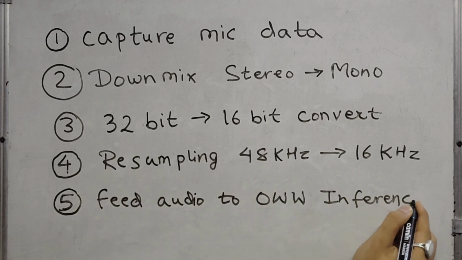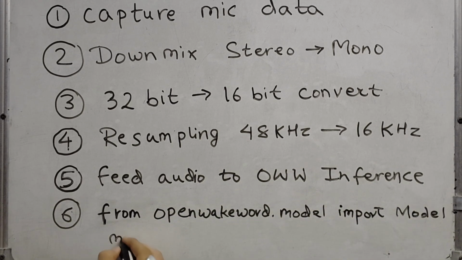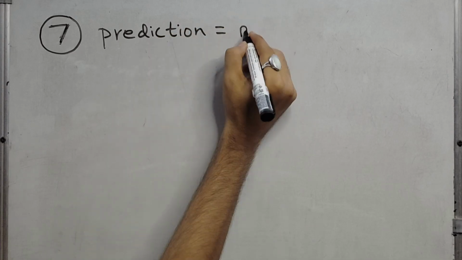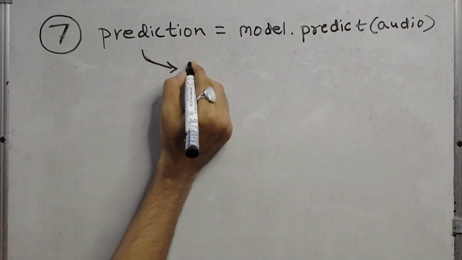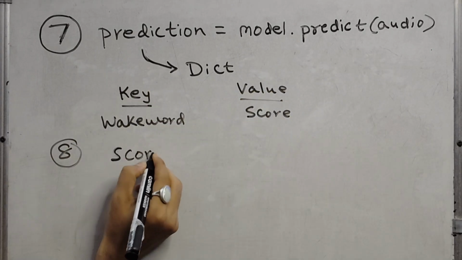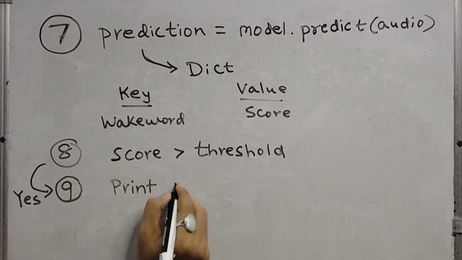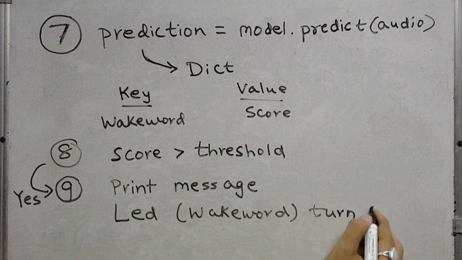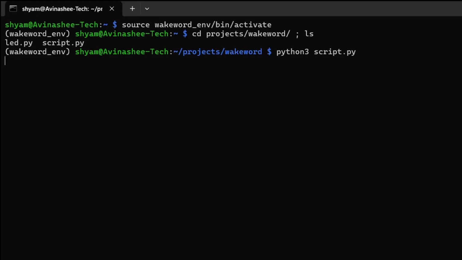If you initialize OpenWakeWord without specifying any model parameters, it automatically downloads and loads all of its default wake word models. The prediction output is simply a dictionary where each key is a loaded wake word and its value is the corresponding confidence score. We compare those scores against a predefined threshold, and whenever a wake word crosses this threshold, a simple detection message is printed and the LED assigned to that particular wake word is turned on. That's really the entire pipeline. Let's go ahead and run the script.